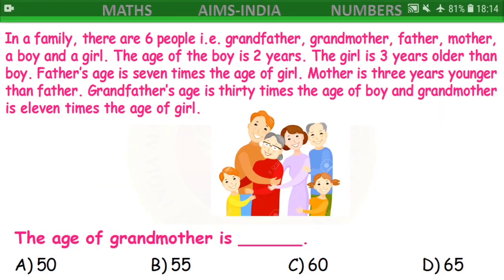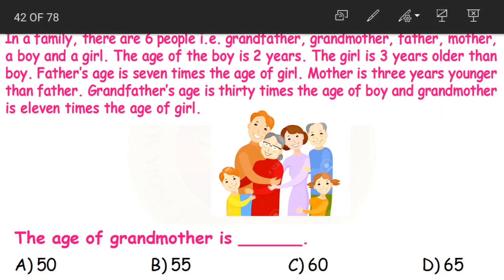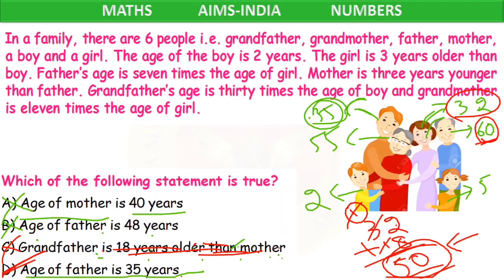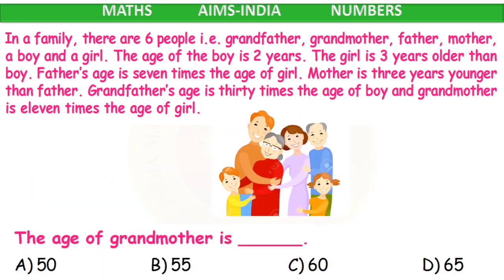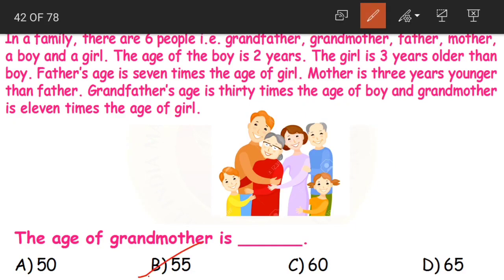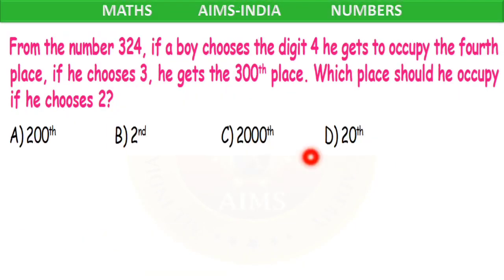Clear children? Now age of grandmother is dash. Just now what did we find out? Age of grandmother is 55. So that is option B, 55. Done with the family questions.